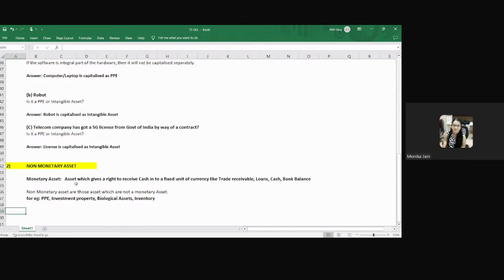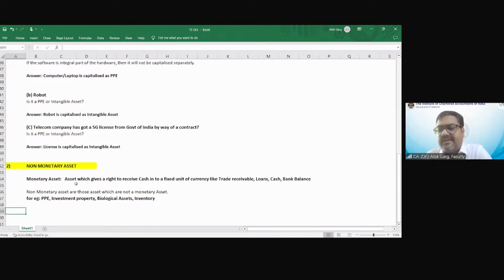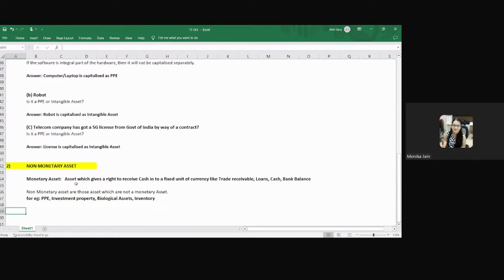Trade receivable, debtors, right? So whenever you have sold the goods, what right are you getting? You are getting a right to receive money.